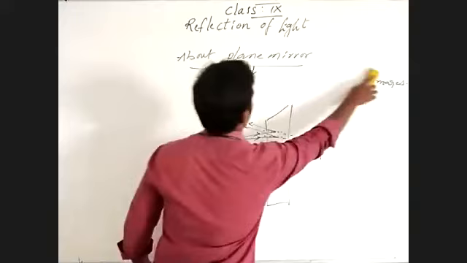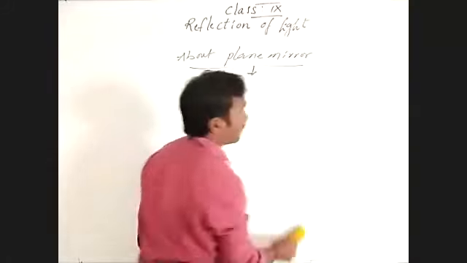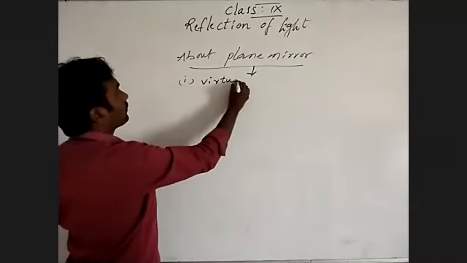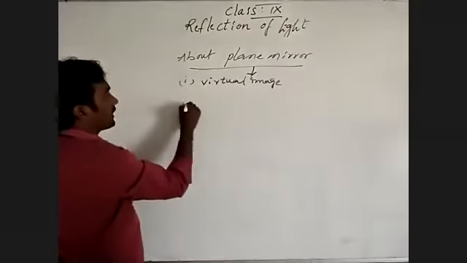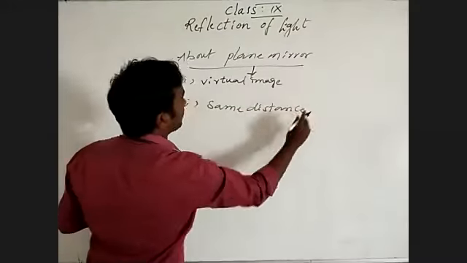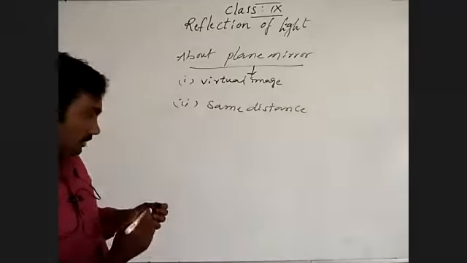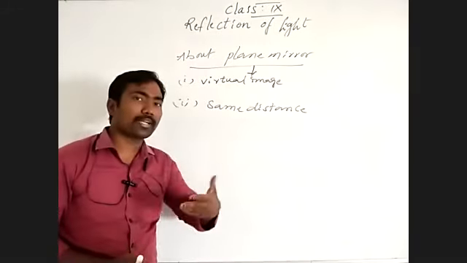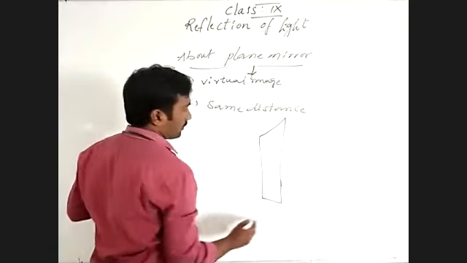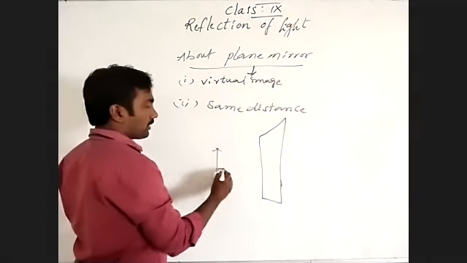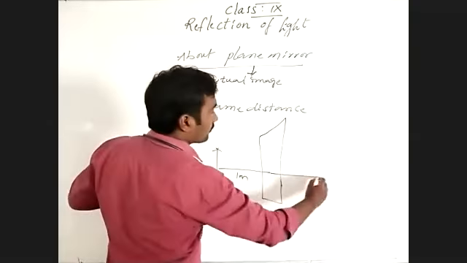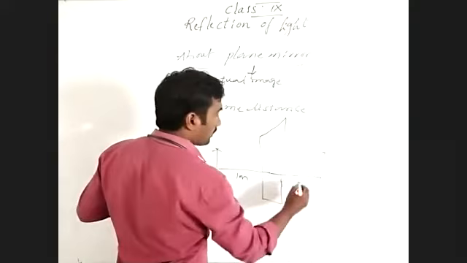One property is finished: it forms a virtual image. Next, the second property is same distance. Suppose you stand in front of the plane mirror at a distance of 1 meter, your image is also visible inside at a distance of 1 meter.